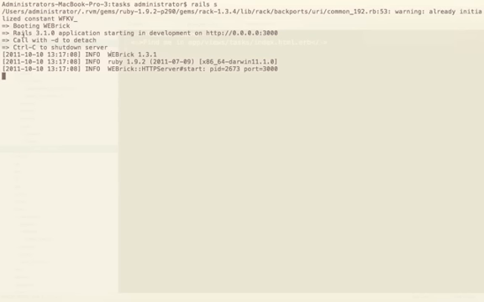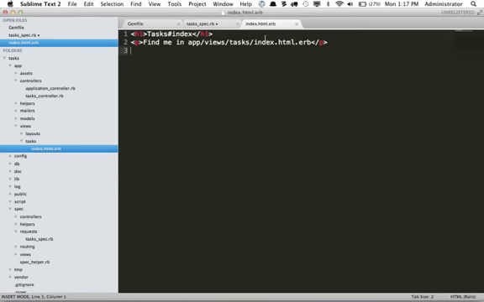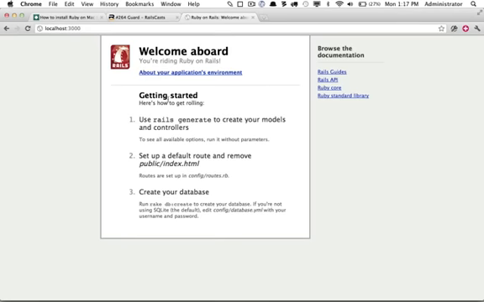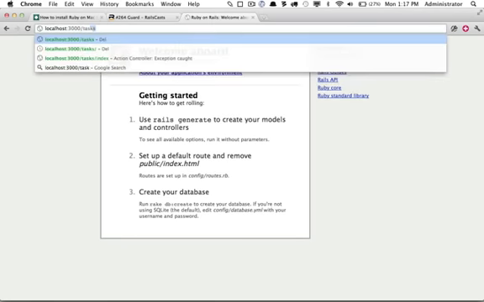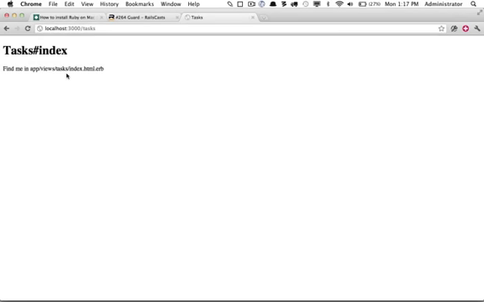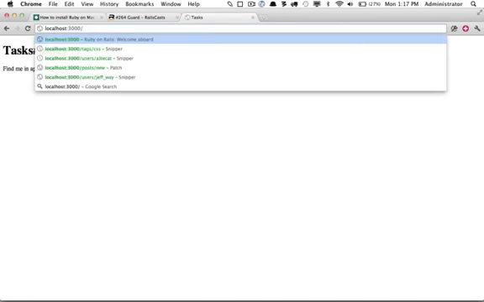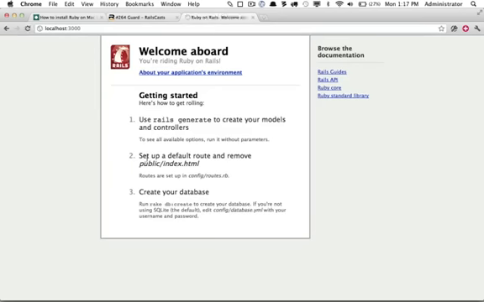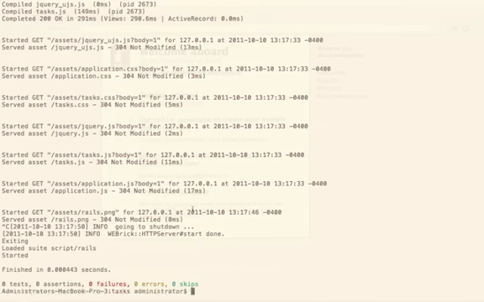So let's go ahead and boot up the Rails server. I'm going to run rails server, or again, it can be rails s. And what we can see here is that Rails is available at localhost:3000. And this is the default index.html page. But what we want to do is go to /tasks. And there we are. And now you can see, because we created that controller and we passed the index action, we now have a default view that displays. But in this case, I do want this to be the default page for our little web app here, but it's still showing this. So I'm going to press Control-C to exit out of here.